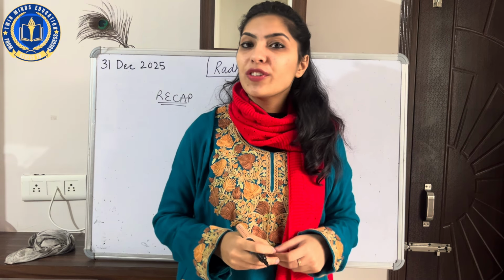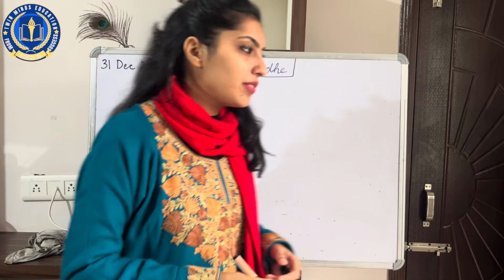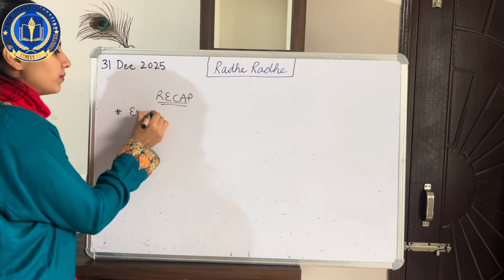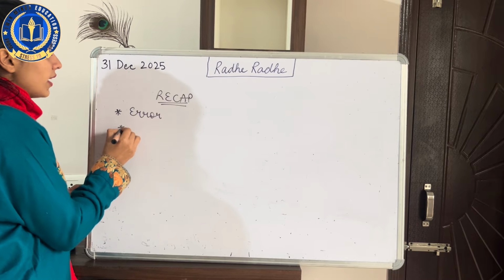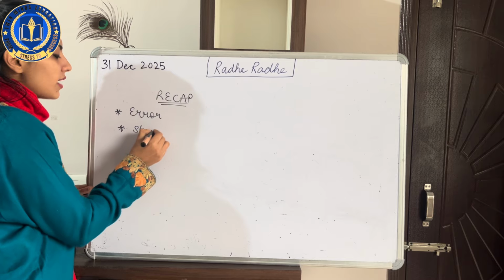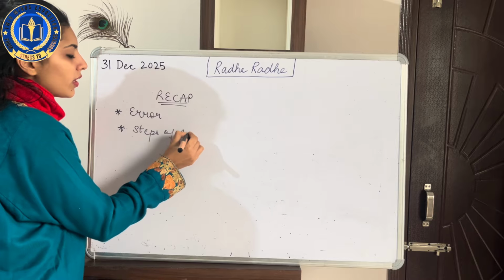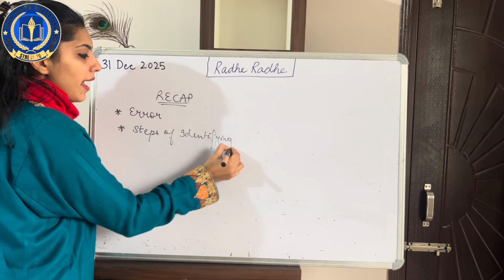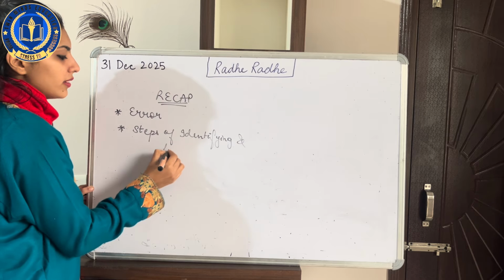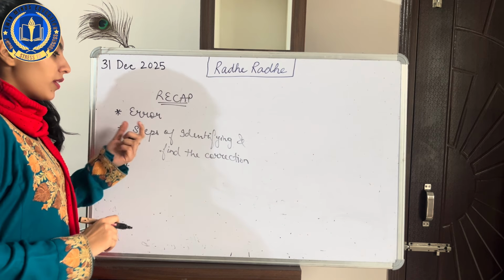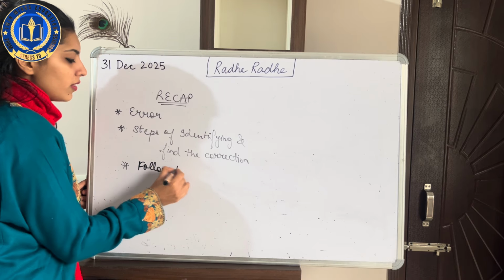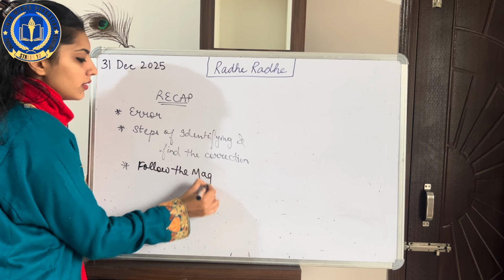So let's have a quick recap of whatsoever we have learned in this video. First of all, we have learned what is error, right? Then we have actually learned the steps of identifying. First you need to identify and then find the correction. The third step is to follow the magical staircase.